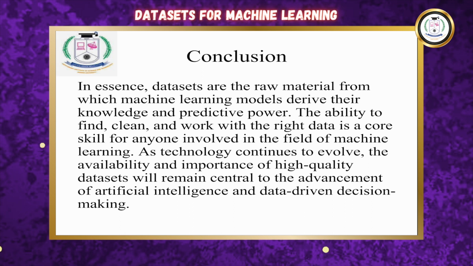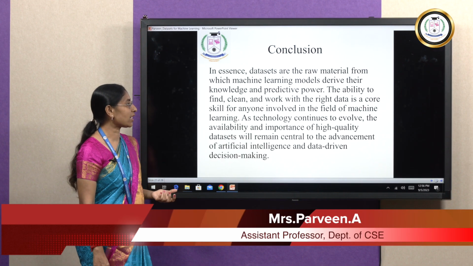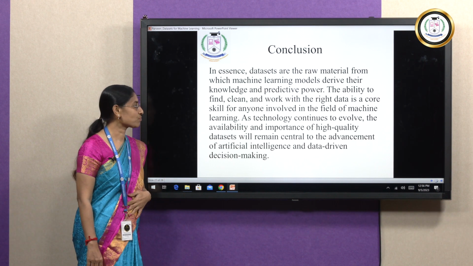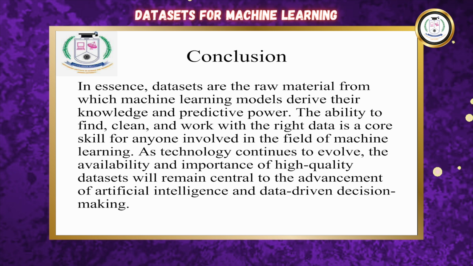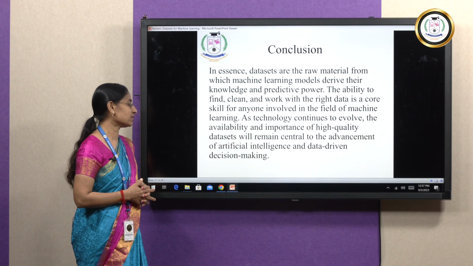Conclusion: in essence, data sets are the raw material from which machine learning models derive their knowledge and predictive power. The ability to find, clean, and work with the right data is a core skill for anyone involved in the field of machine learning. As technology continues to evolve, the availability and importance of high-quality data sets will remain central to the advancement of artificial intelligence and data-driven decision-making.